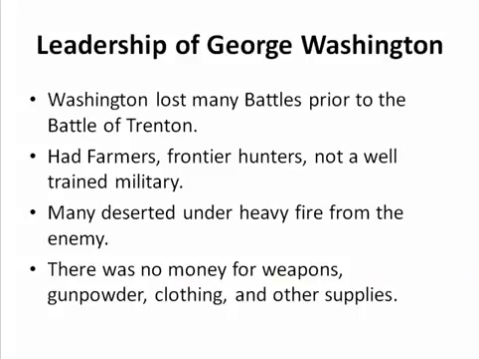One of the things we need to remember before we go into crossing the Delaware River is some of the challenges of George Washington. He lost a lot of battles before the Battle of Trenton. Much of his military was a bunch of farmers and frontier hunters. A lot of them deserted. There was not a lot of money for items needed in war.